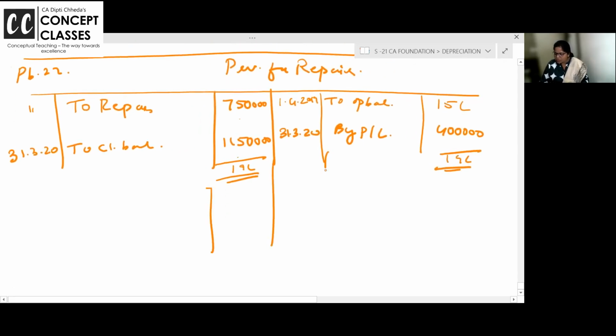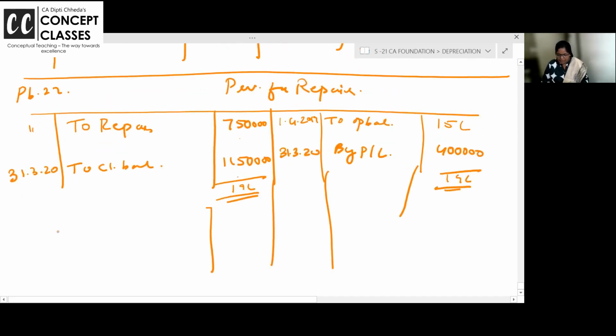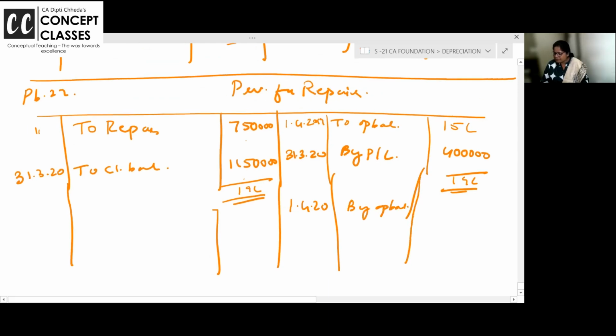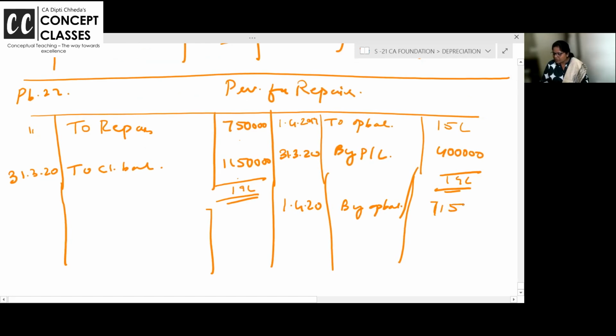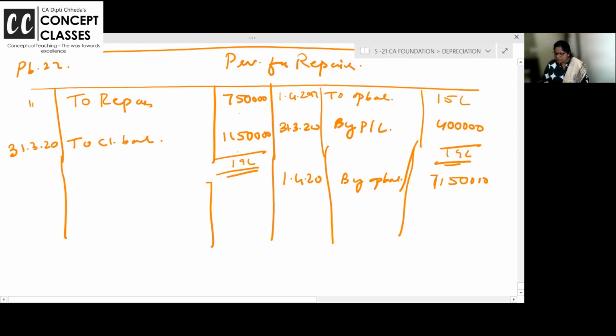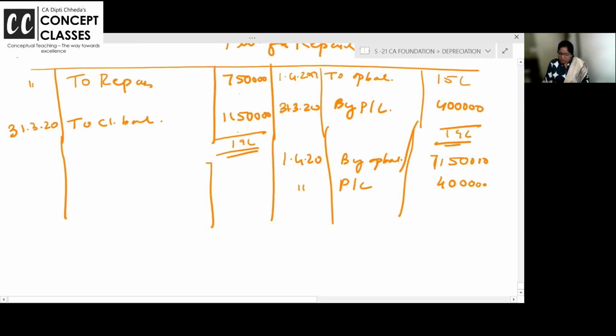Now bring it down to the next year very quickly. You should know the format: opening, closing, repairs, whatever you are doing. 1/4/20 opening balance 11,50,000. Bring it down, 1150. Now, again this year you will make a provision of 4 lakh. They clearly said that every year the company makes a provision of 4 lakh.